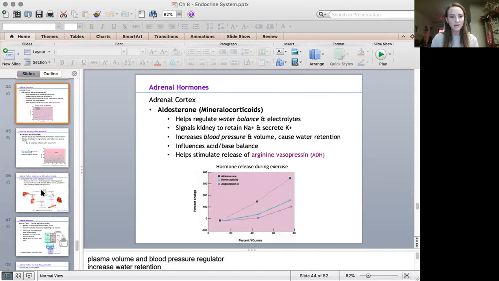But continuing, now let's talk about aldosterone. So knowing aldosterone mainly works with water balance. It helps to regulate blood pressure and influences the acid-base balance. It stimulates ADH, which is arginine vasopressin. Again, just know the main roles of it.